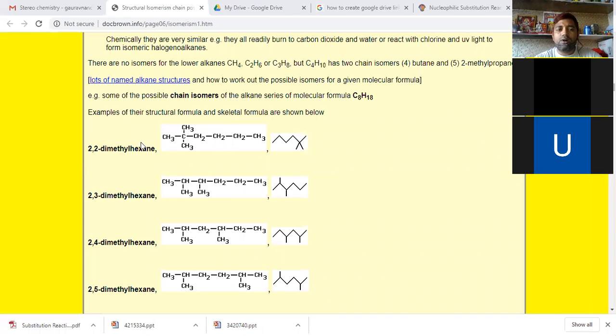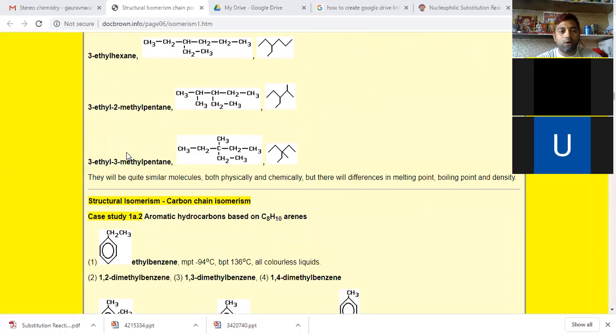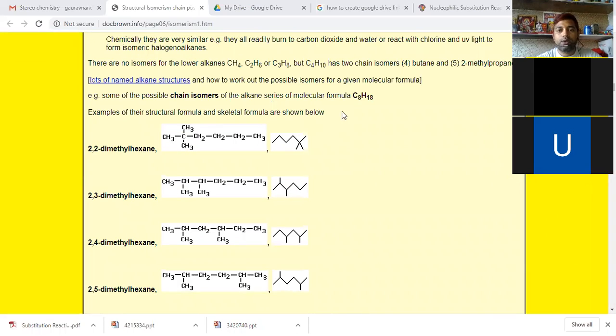Similarly, we have other examples also. Example: possible chain isomers of the alkane series with molecular formula C8H18. It has so many isomeric forms. You can see here, C8H18. The molecular formula is the same, but there is a different arrangement of carbon chain.